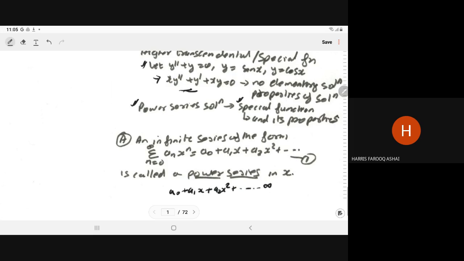This is an infinite series, and this type of series is known as a power series in terms of x. So an infinite series of the form a naught plus a1 x plus a2 x square and so on is called the power series.